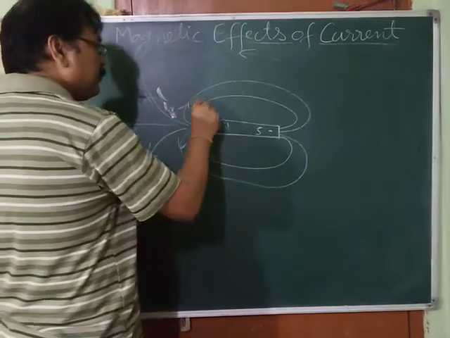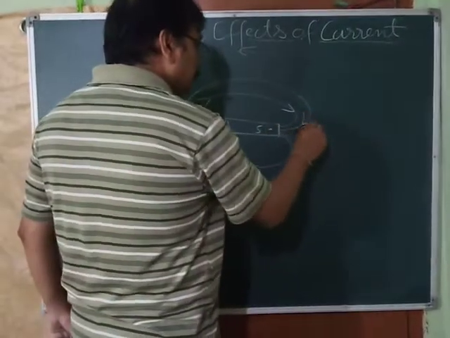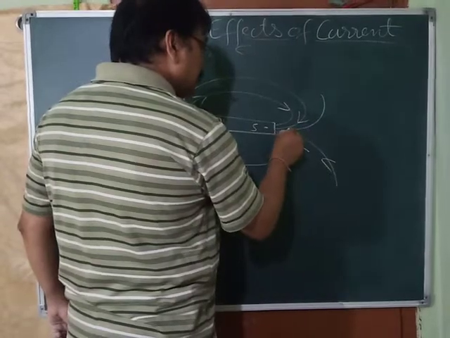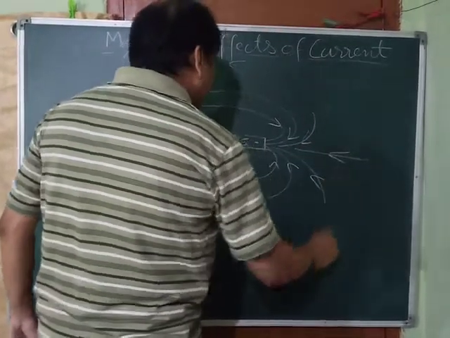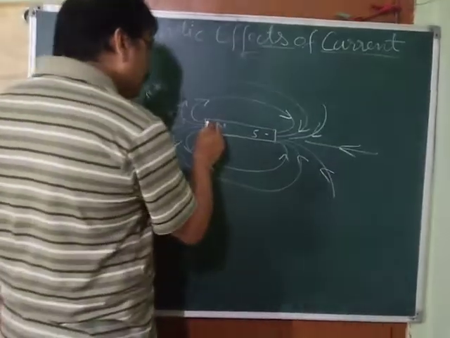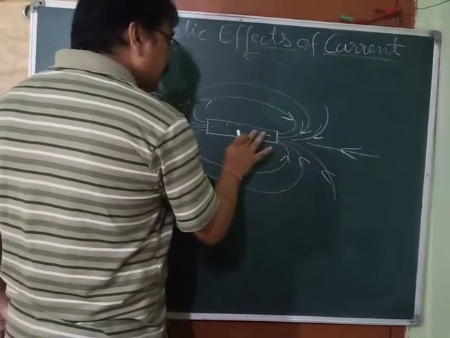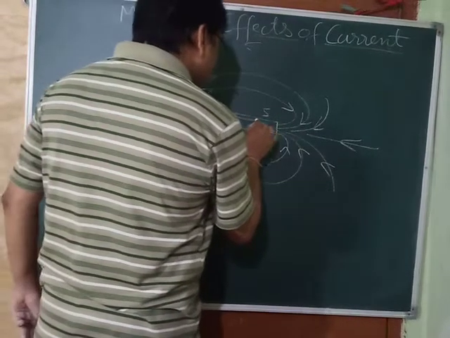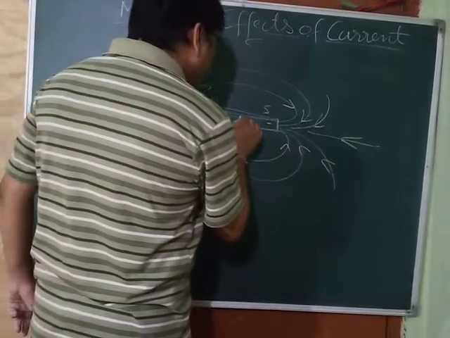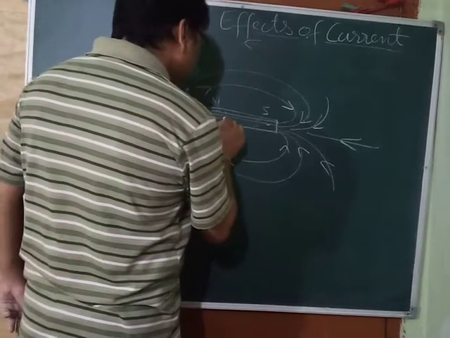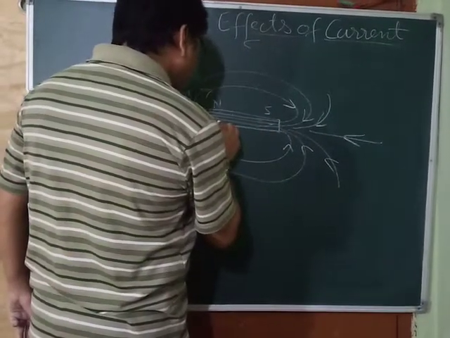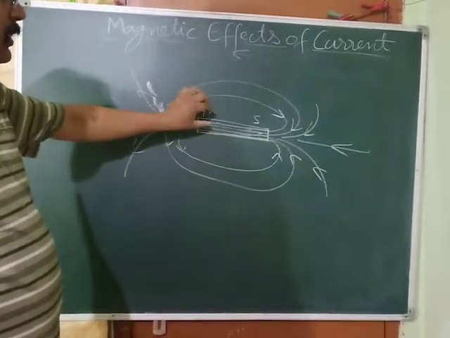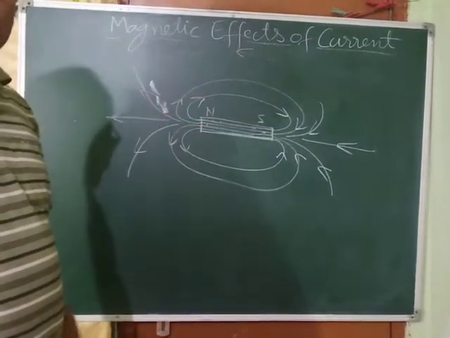Remember, it is always coming out from the North Pole, and here it is entering the South Pole. It will come like this and enter. Now, inside the magnet, what you will find, if we remove this, we don't write over here. It's better, because these lines you will find are parallel to each other and equispaced, and they are not intersecting each other.